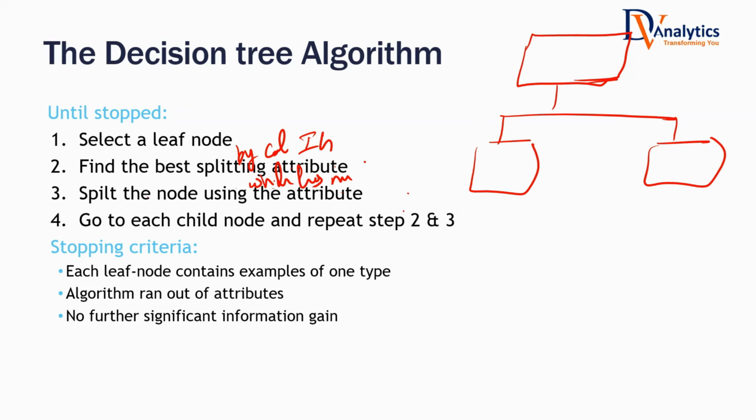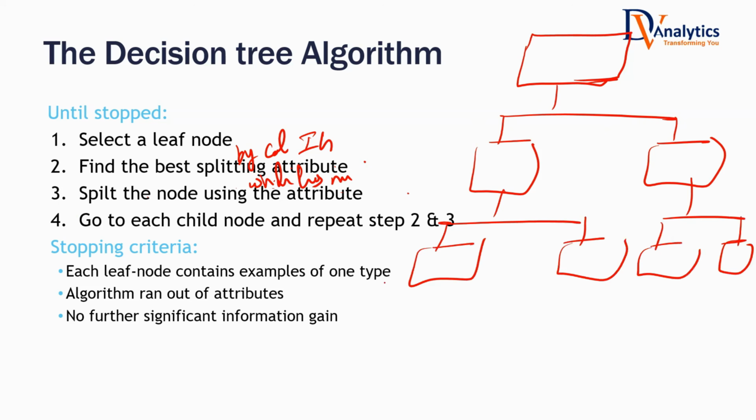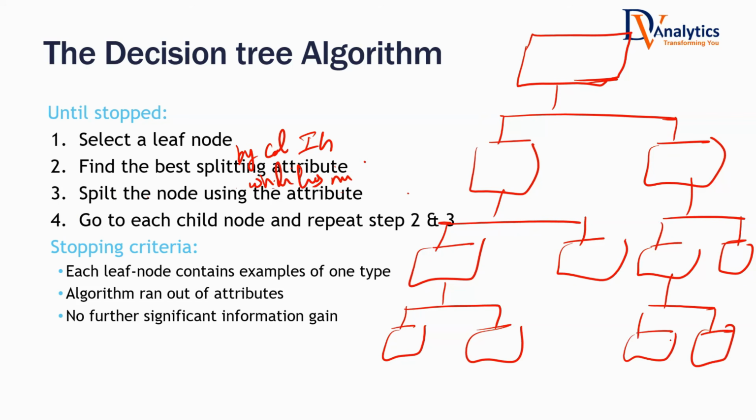Are we repeating the same thing again and again? Yes. Split it. Again, split it. Again, split it. What's the stopping criteria? There are a couple of stopping criteria. What is the first stopping criteria? Stop this when there is purity achieved. Otherwise, keep on growing.